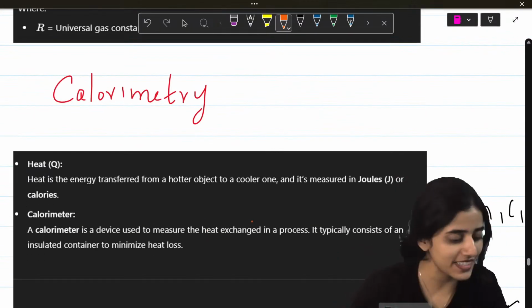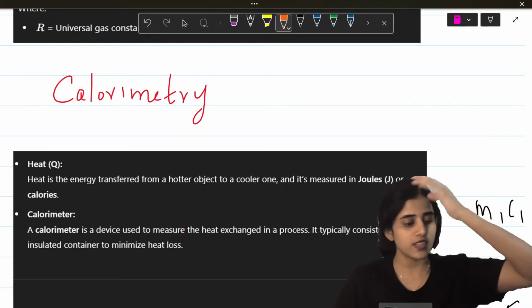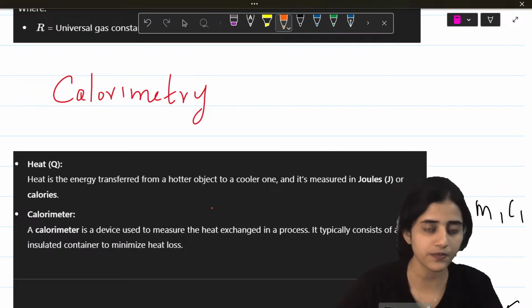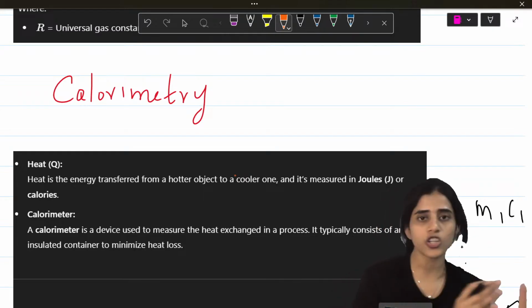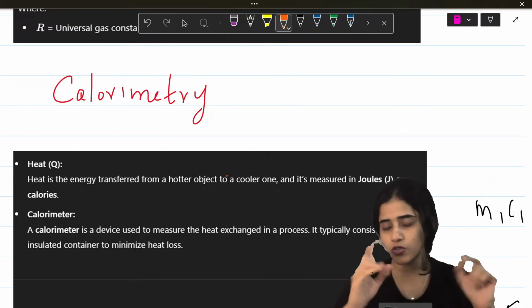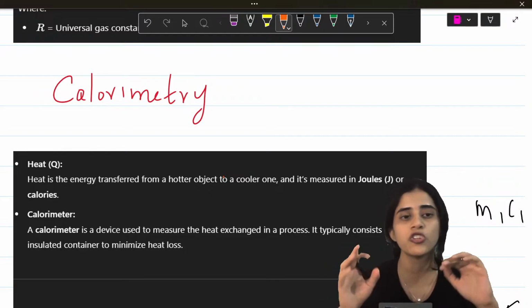Alright. So next is calorimetry. Specific heat capacity is clear, so there is Cp and Cv as well. Next is calorimetry. Heat is the energy transferred from a hot object to a cold object. Heat never flows the other way. It's always from the hot object to the cold object, and it's measured in joules or calories.